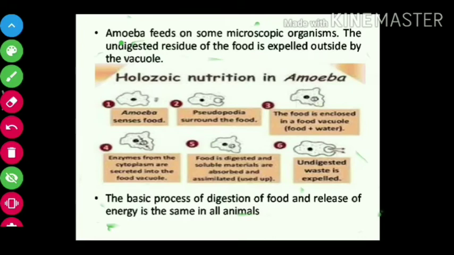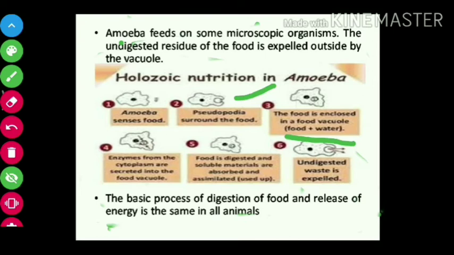Amoeba first senses the food, then extends pseudopodia and surrounds the food. Food is surrounded by its pseudopodia. Then it encloses the food in the food vacuole. Food vacuole is what? Food plus water. Food and water are enclosed by the food vacuole.